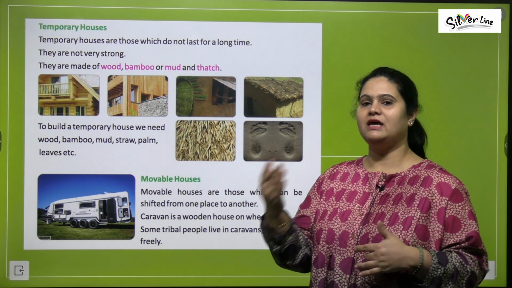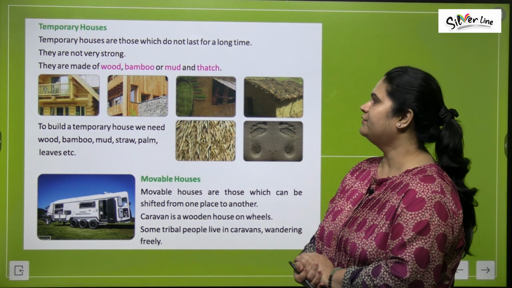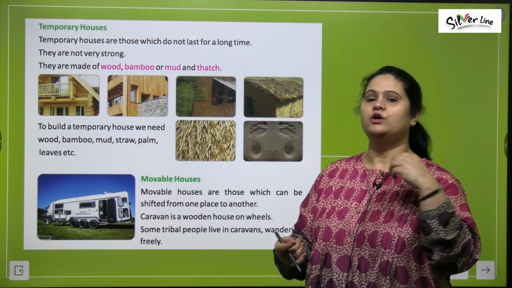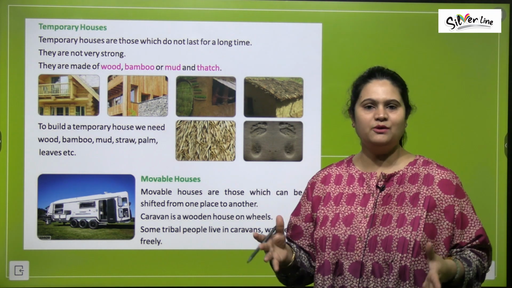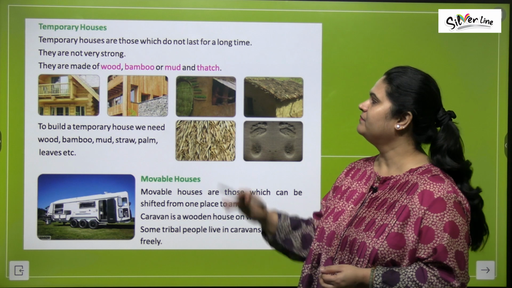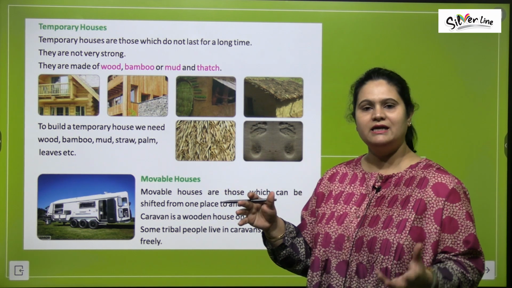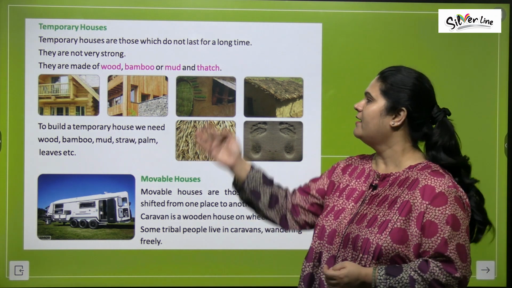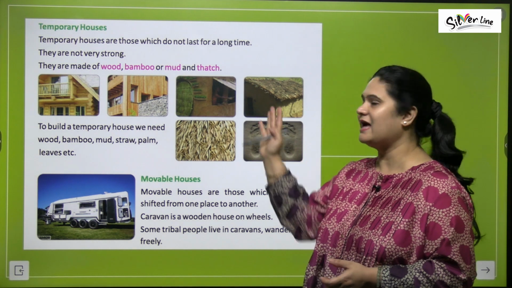Now let's talk about another type of house, that is temporary house. Temporary houses are those which do not last for a long time. ये इतने strong नहीं होते हैं और वो ज़्यादा time तक नहीं रहते. They are not very strong and they are made of wood. इन्हें लकड़ी से बनाया जाता है, बैम्बू से बनाया जाता है, मड से या फिर हैच से, राइट?